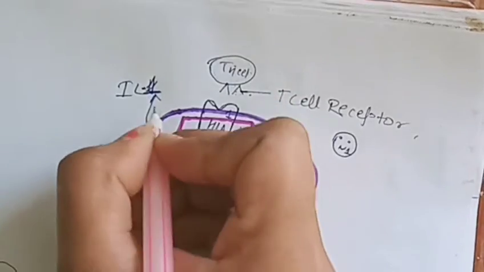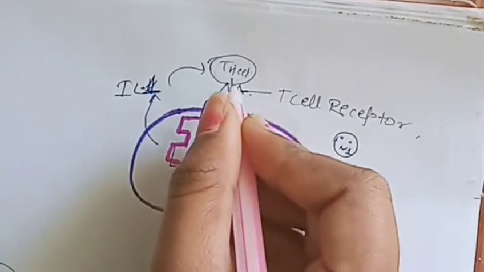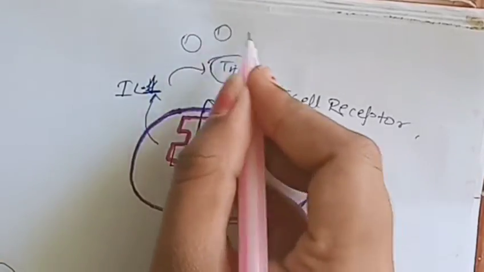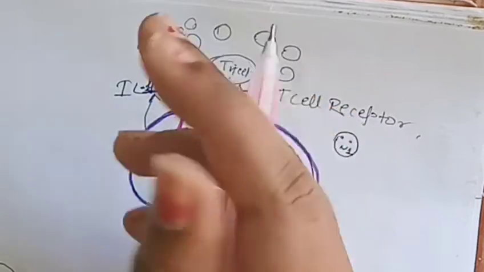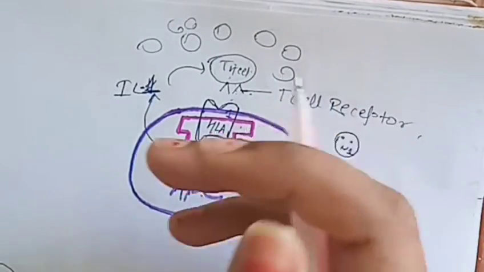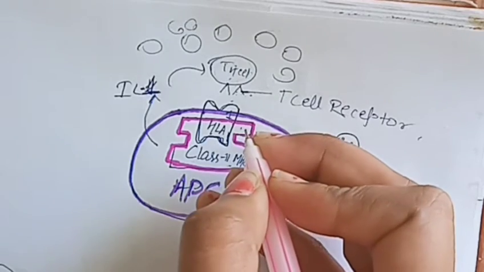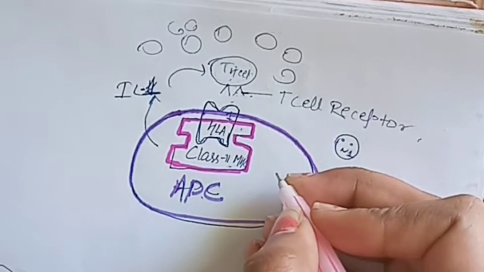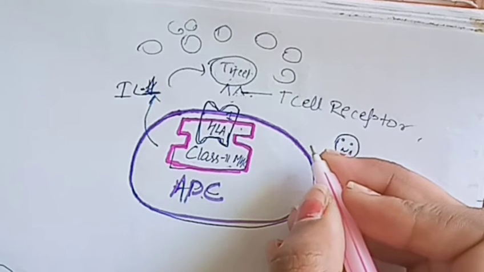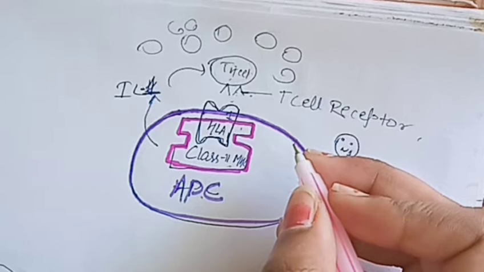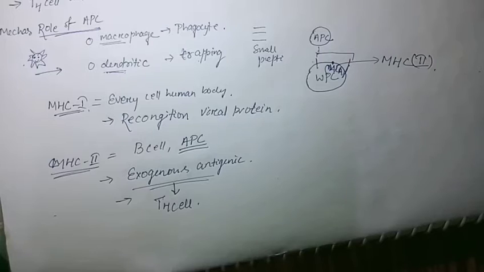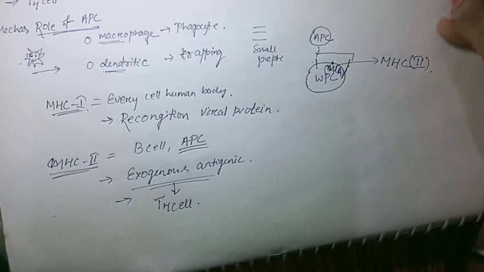What is the role of interleukin 1? It causes multiplication of the same type of T helper cell, means more and more T helper cells are generated, so that more and more reactions occur, and humoral reaction will occur, so that the class 2 MHC molecule also activates the B cell. We discussed in a schematic manner how the activation of the T helper cell occurs.